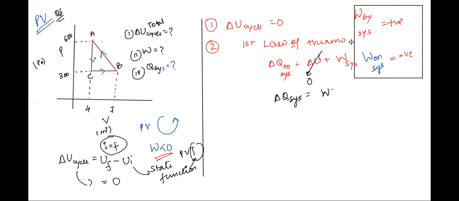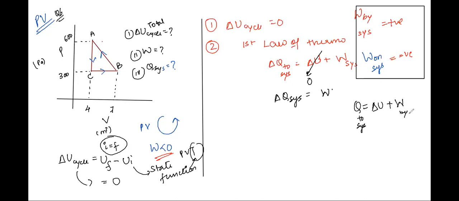I hope this sign convention is clear to you all. For the sake of clarity, I am telling it again. Please remember after this, heat supplied to the system changes to rise of internal energy of the system plus work done by the system. And in this first law, whatever terms are there, they are positive. That means heat supplied to the system is always taken as positive. Rise in internal energy of the system is always taken as positive. Work done by the system is always taken as positive.